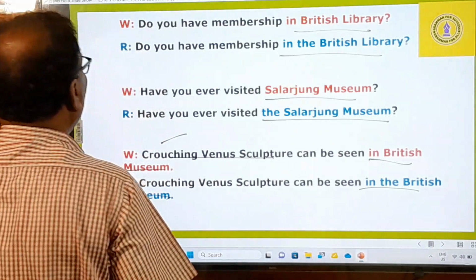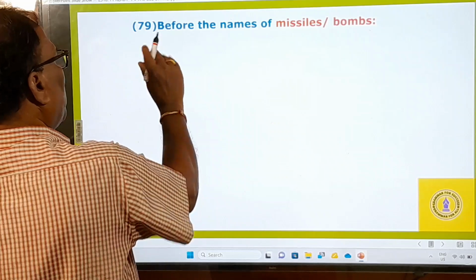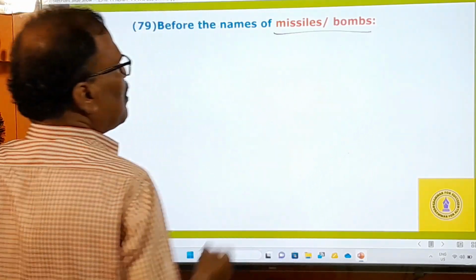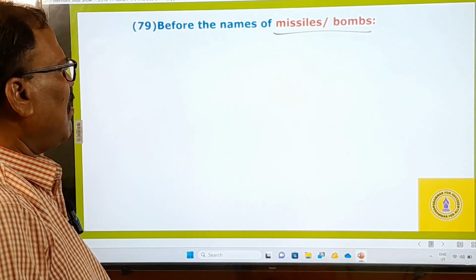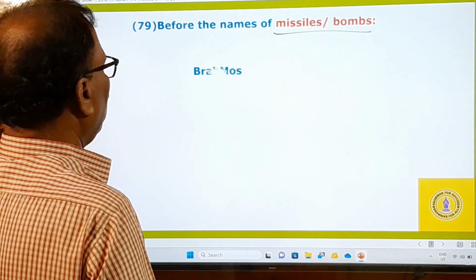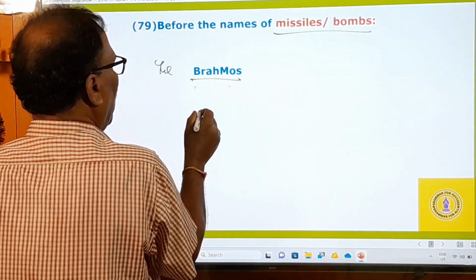Right. And now let's go to the last but one rule, the 79th rule. This is the last but one rule: before the names of missiles and bombs. You know the names of missiles and bombs. Before the names of them, we have to use the definite article. The BrahMos, it's an Indian missile.